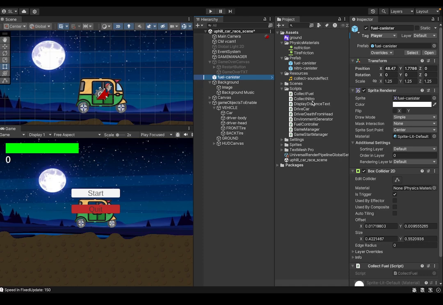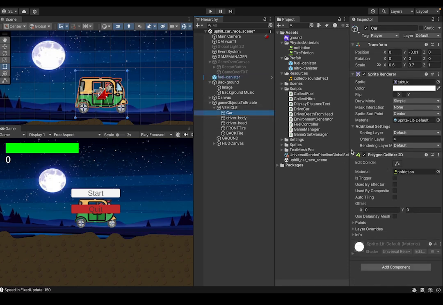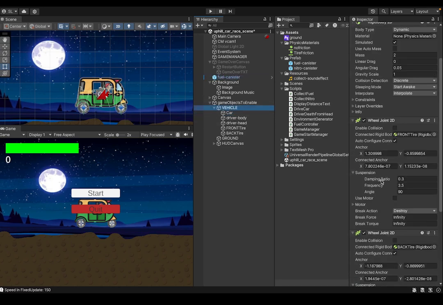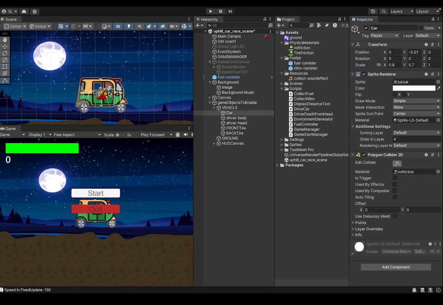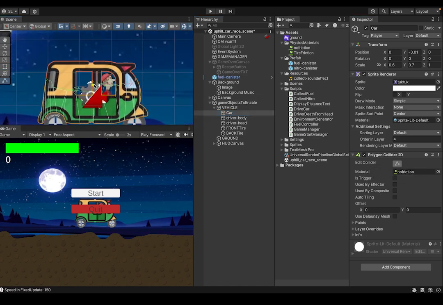So in the game script I wrote, when the driver's head hits the ground, the game is over, but the tuk tuk roof covers the driver's head. So I needed to learn about the 2D vehicle, polygon collider 2D, and edit collider in detail, and adjust the edges manually so they do not cover the driver's head.